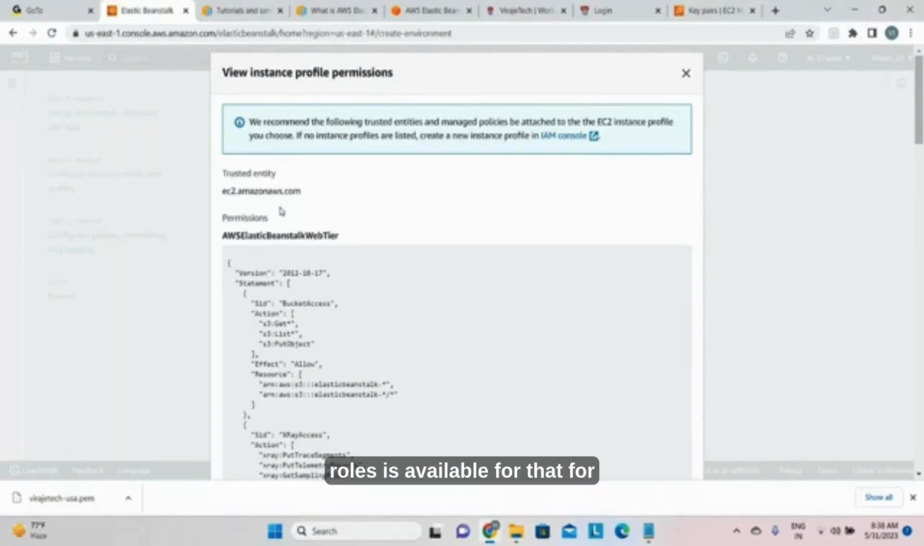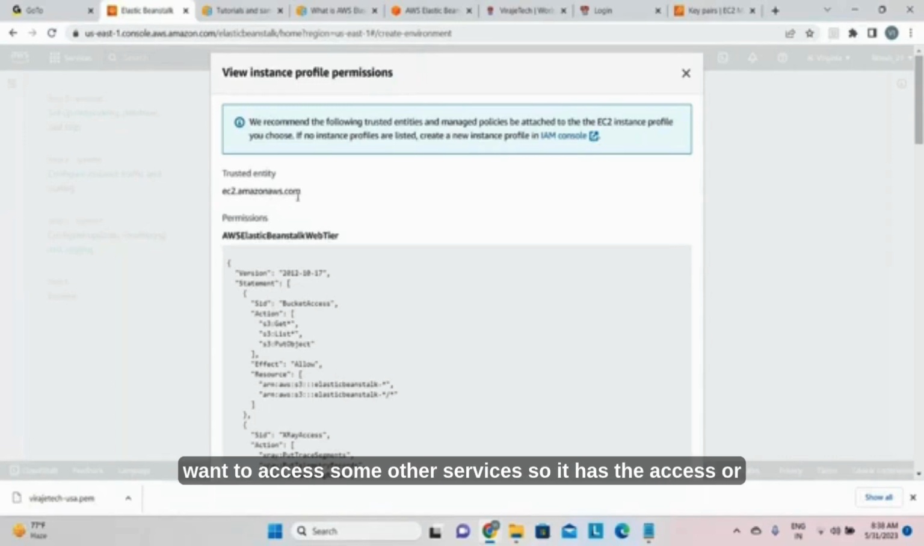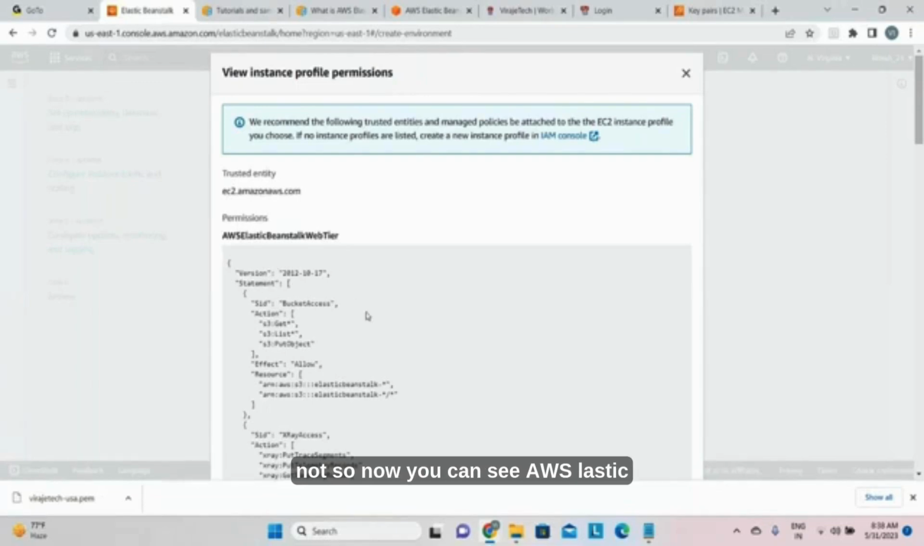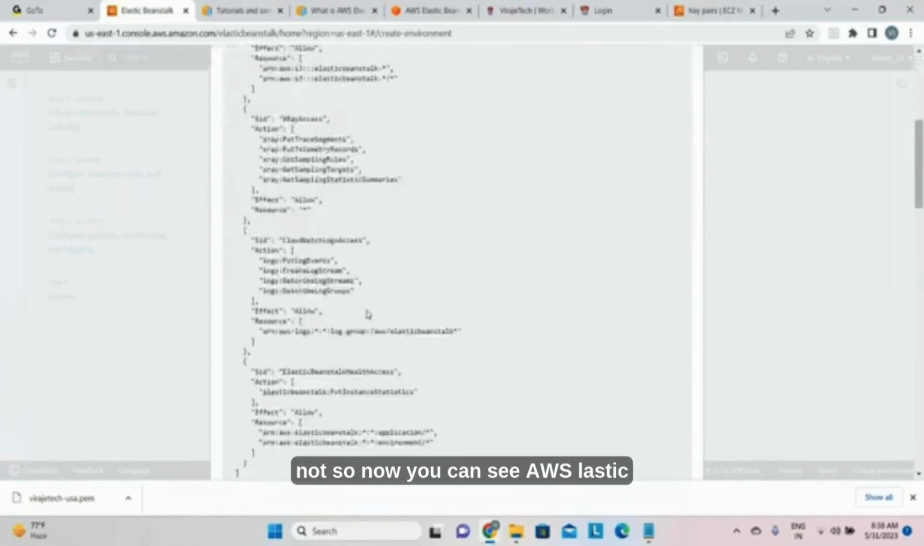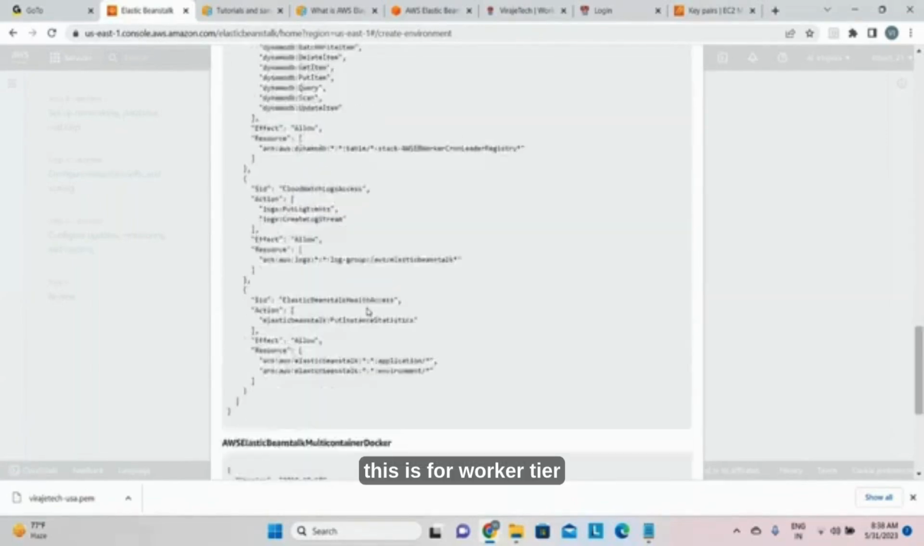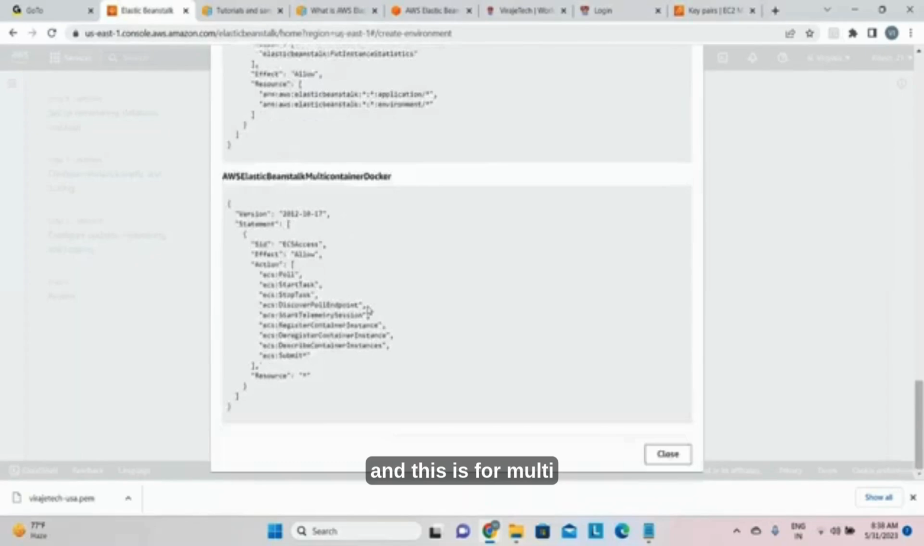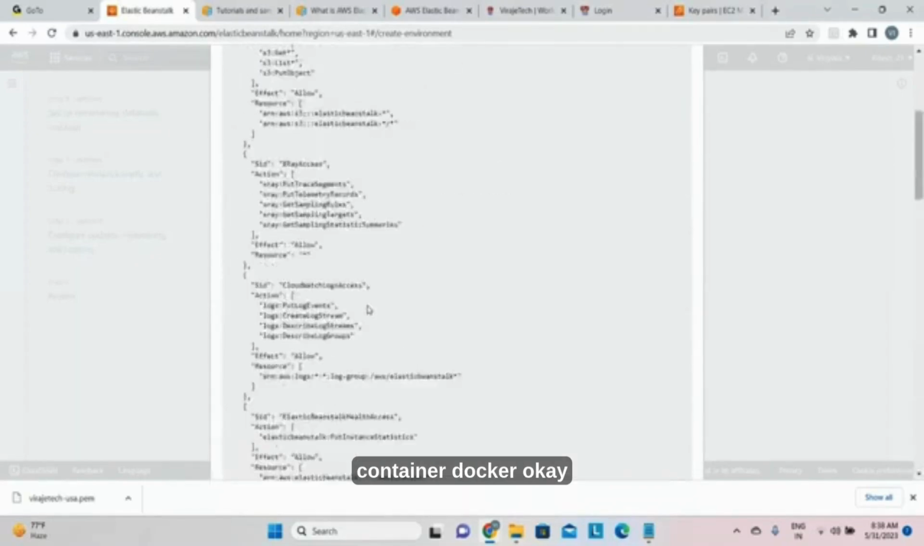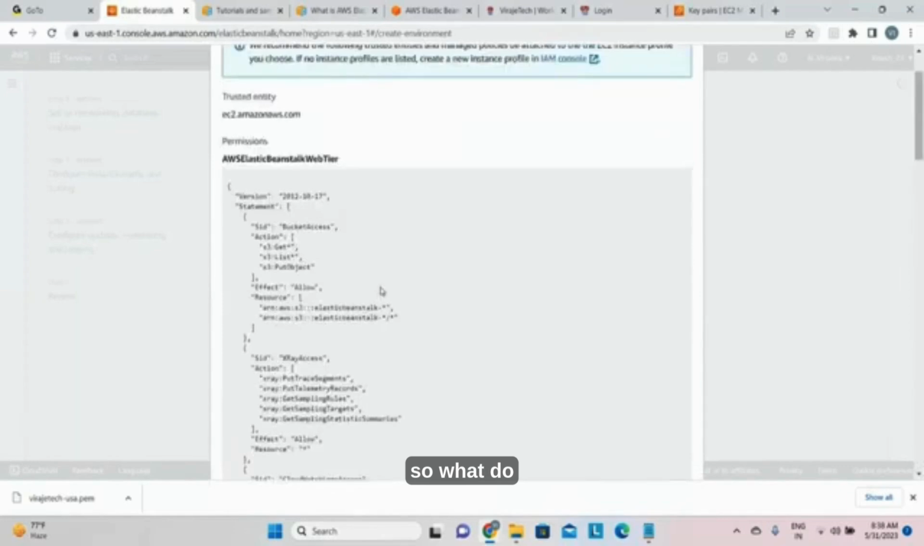You need to check whether roles are available for the trust entity. So this is the trust entity. This entity wants to access some other services, so does it have the access or not? Now you can see AWS Elastic Beanstalk Web tier. Okay, this is for worker tier, and this is for multi-container Docker. Okay, so what do you need to do?